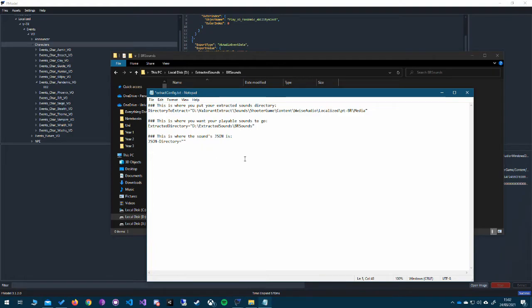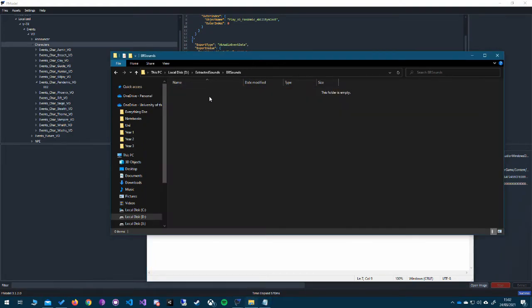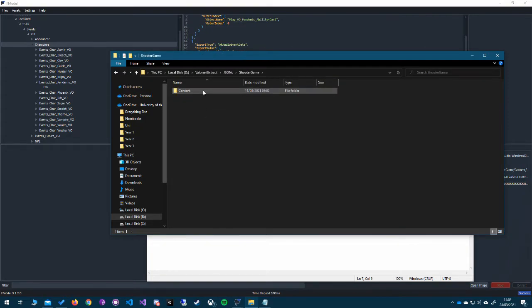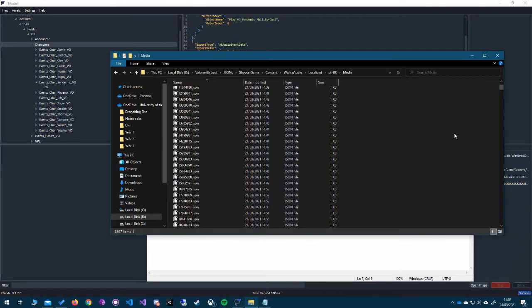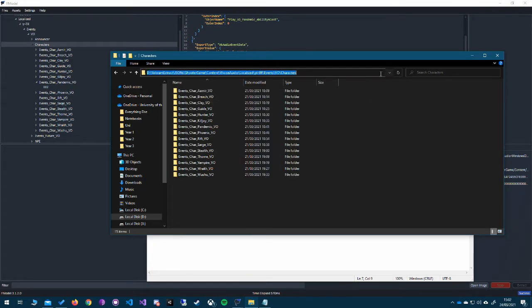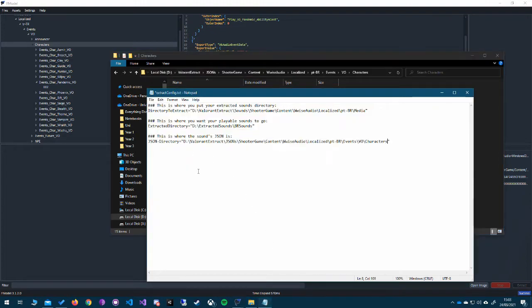And there we go, that's where the sounds will go. And the JSON sound directory, again, we were just there. Valorant Extract, JSONs, shooter game, content, audio, localized, Brazilian. And we're going to go to events. Media is just for the actual raw sounds, so just ignore that. Go to events, VO, characters. And this is the folder you want. So control that in there.